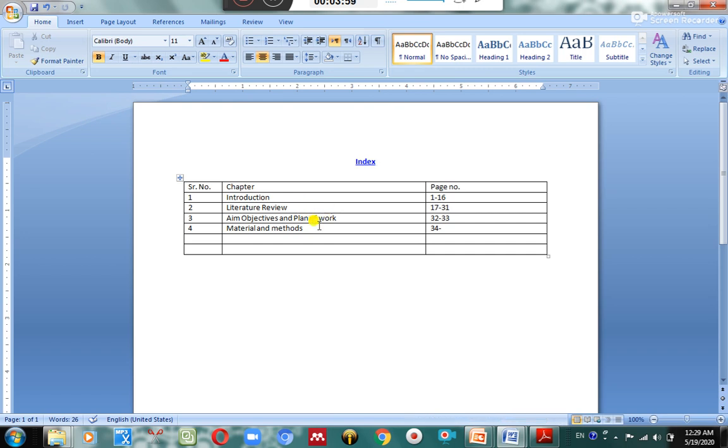A probable index looks like this: index, introduction page number 1 to 16, literature review, aim and objective, and material and methods. Do you really feel it gives a very good impression? It is not clear what you have written in the introduction. You just mention a chapter number, introduction 1 to 16.